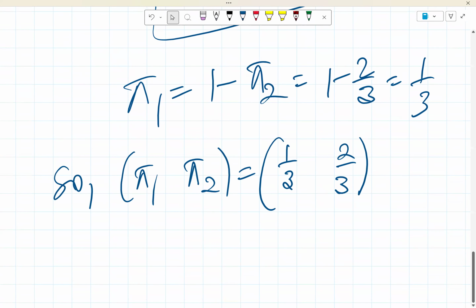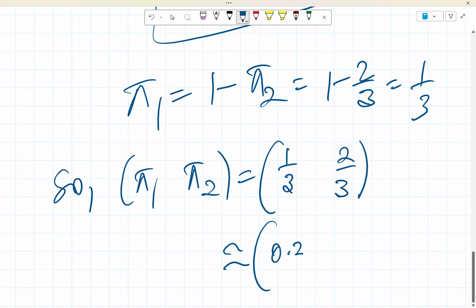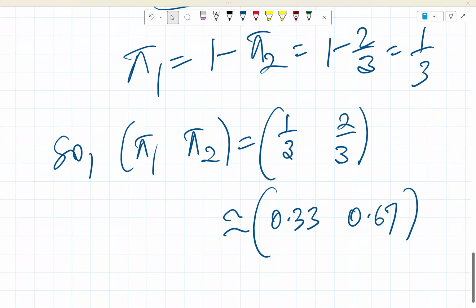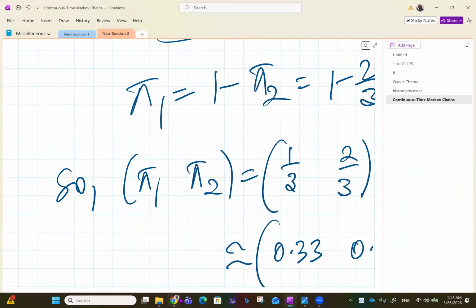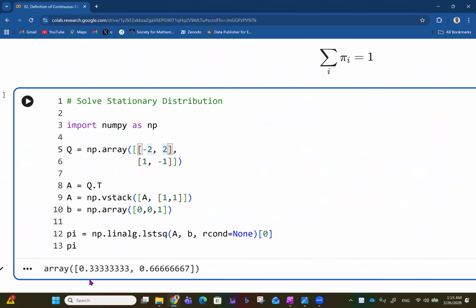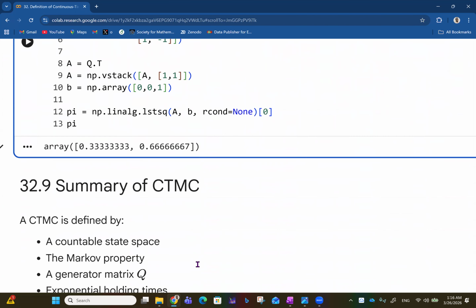And of course, that's approximately 0.333 and 0.67, because if you add them, it must add up to 1. So that's why we have that particular result when you simulate like this. That's why you have 0.333 and 0.667.